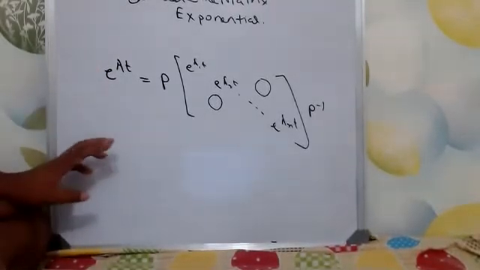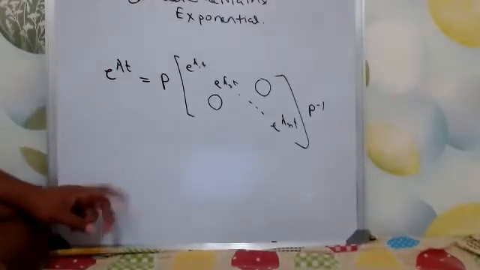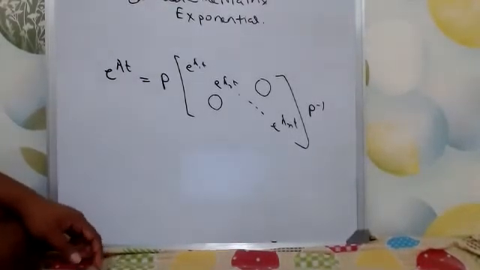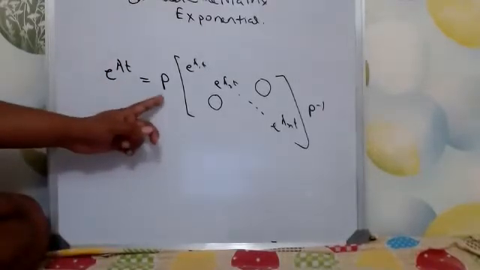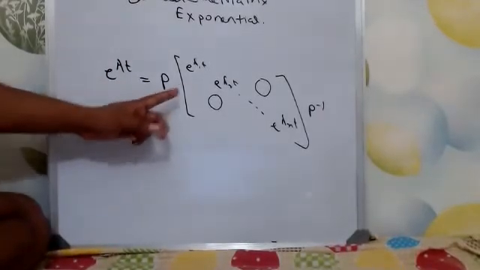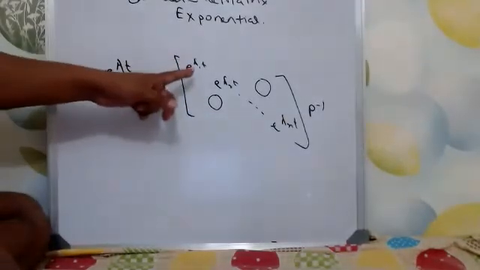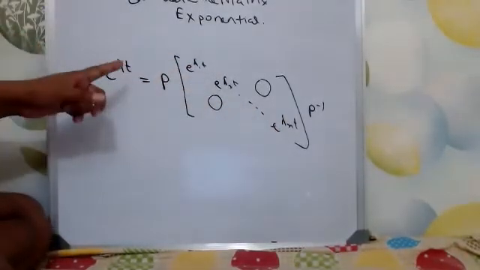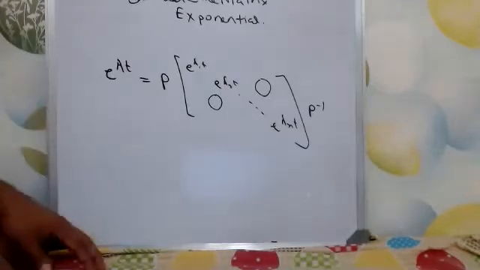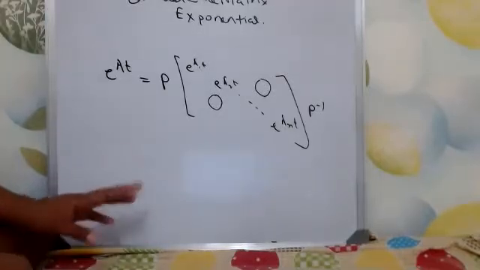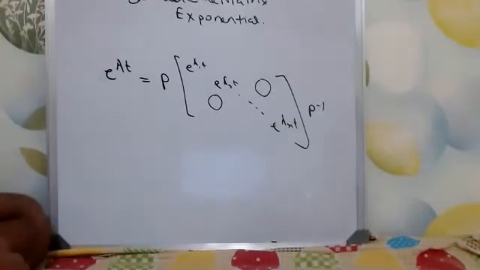So how will we solve it? Whenever you get an e to the power At term, first calculate the eigenvectors and eigenvalues of A. Once you get the eigenvectors, you can calculate P, then you can calculate P inverse also. Then using the eigenvalues, you can calculate this middle matrix also. Then you multiply all of them together, and you get the matrix exponential simplification. Any questions, anybody?